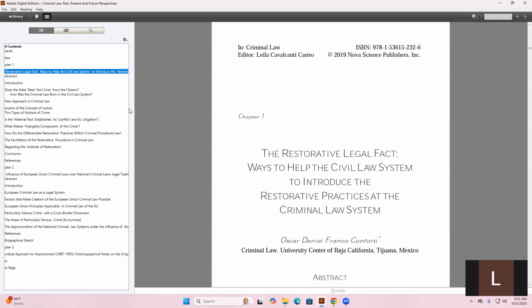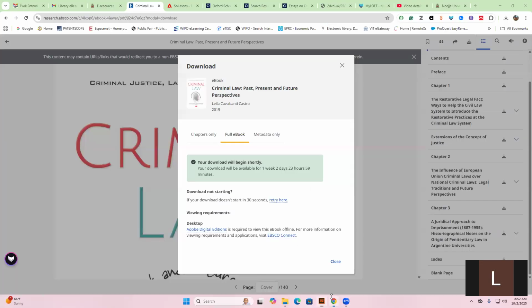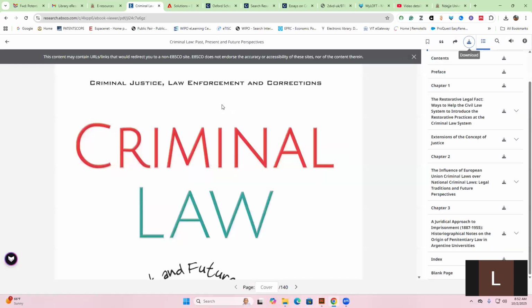If you go back to the first page where you have the restorative legal facts, ways to open criminal law system to introduce the restoration, you can click there, and then you'll be able to access the book. So this book will expire after the 10 days because I requested for 10 days. And now I'm remaining with only 9 days as far as this book is concerned. And then it will just freeze whether you are online or offline, but now I'm able to access it when I'm offline. So that's how you can access books under EBSCO host.